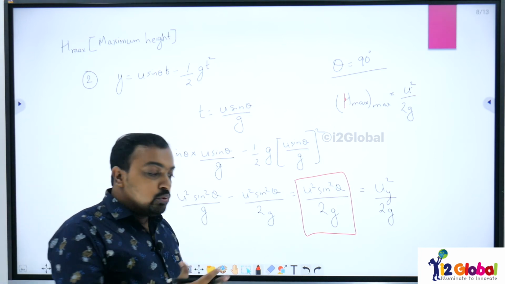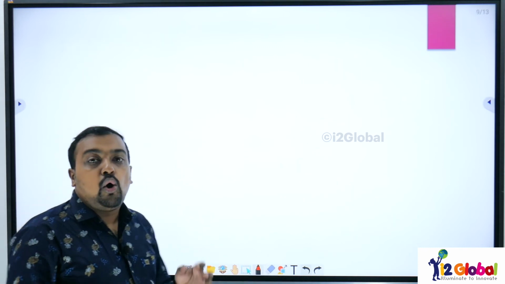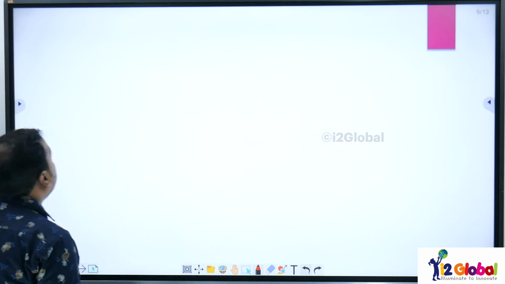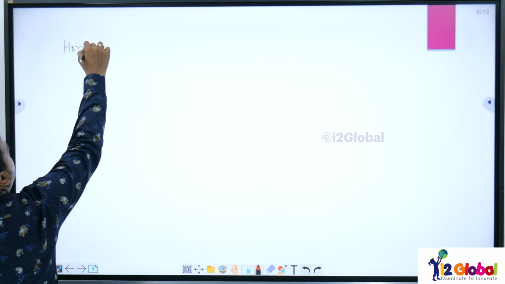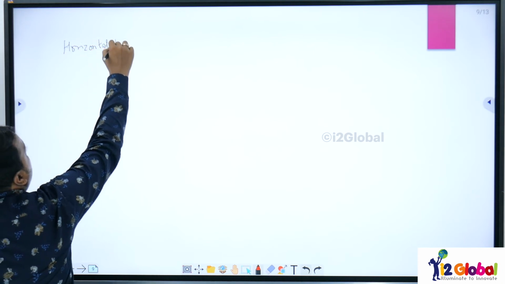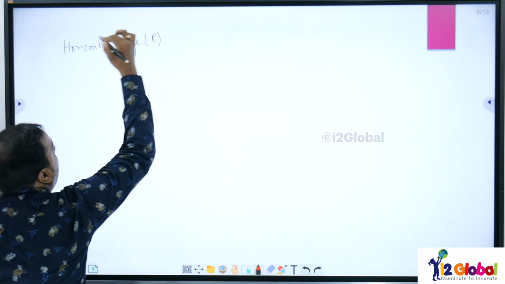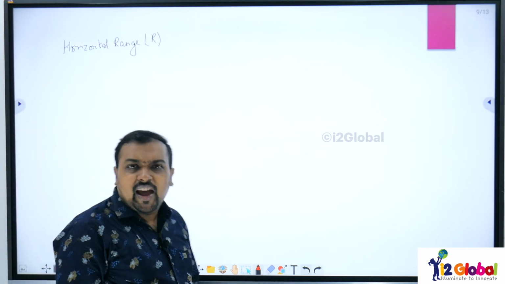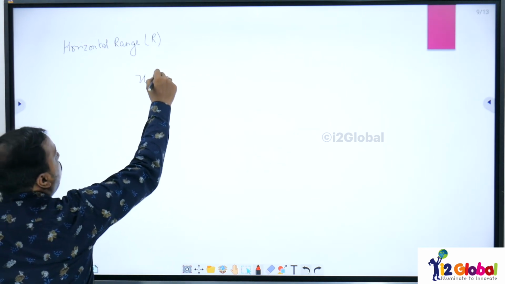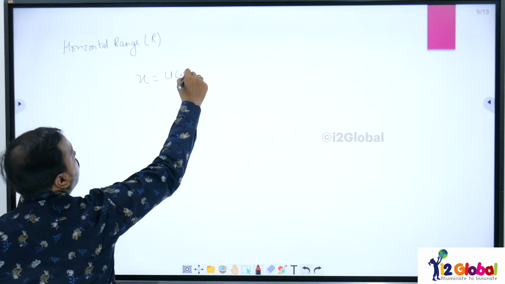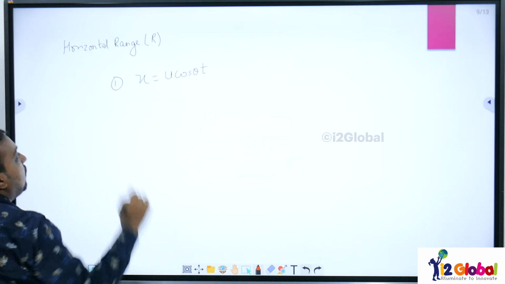Now moving on to the last part of this, that is about the horizontal range. Let us understand about the horizontal range. Horizontal range we represent by r. So here I had a very simple equation. In x direction the particle will be moving with a constant velocity, so x is equals to u cos theta multiplied by t. This was our equation number 1.